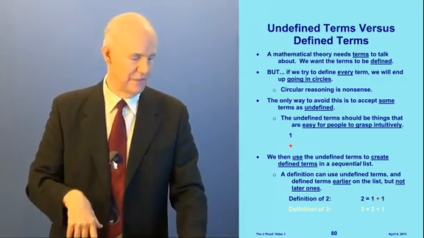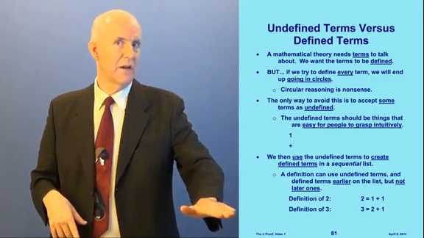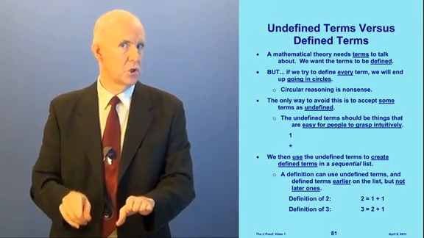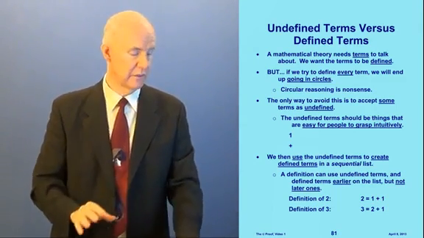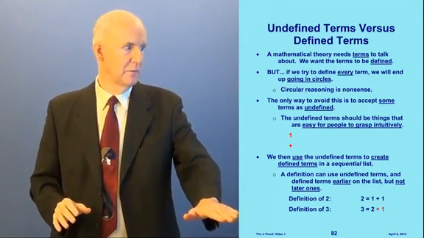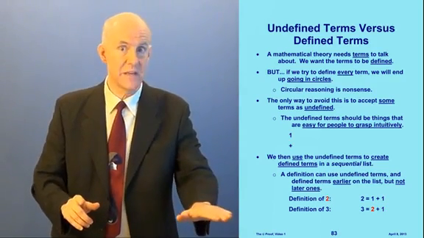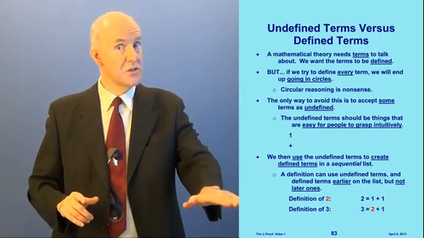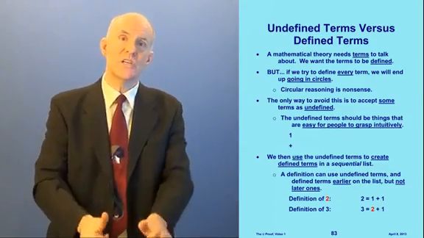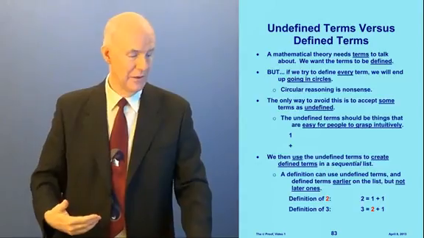The next definition in our list is a definition of 3. And we're going to define 3 as equal to 2 plus 1. This is a little different. First of all, it has plus and 1 in the definition. Those are both undefined. But it also has 2 in the definition. And 2 is a defined term. But 2 is earlier on the list, so it's okay. See how that works? All right.